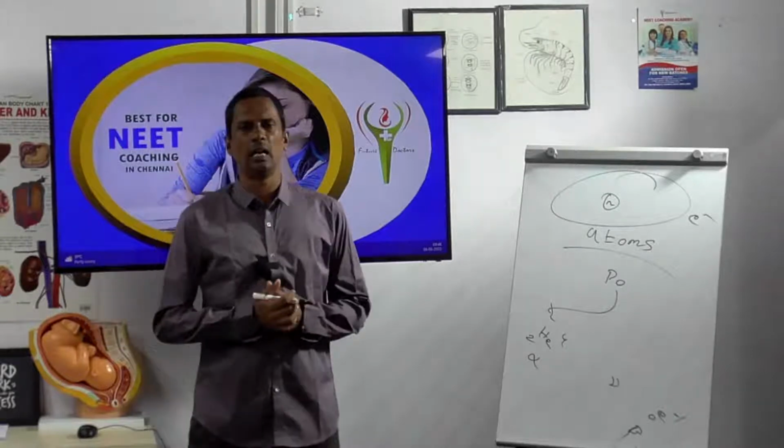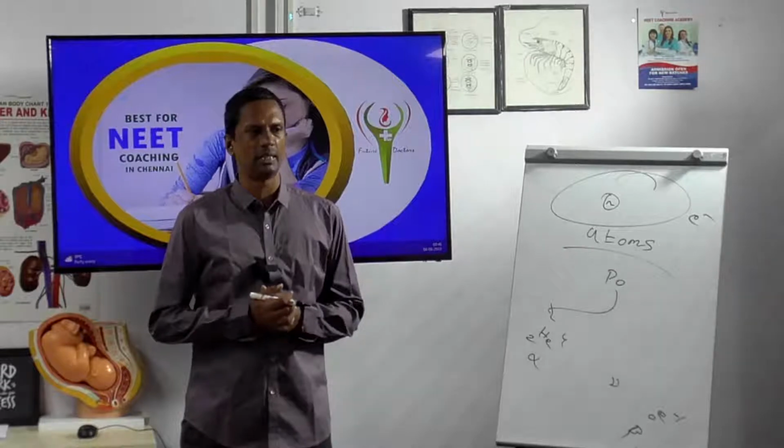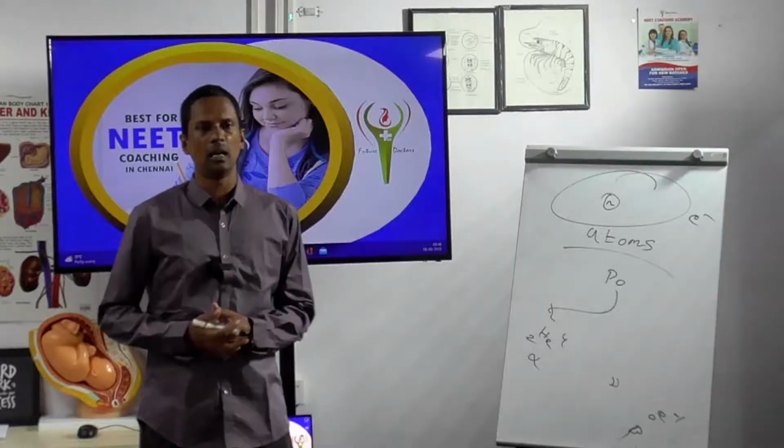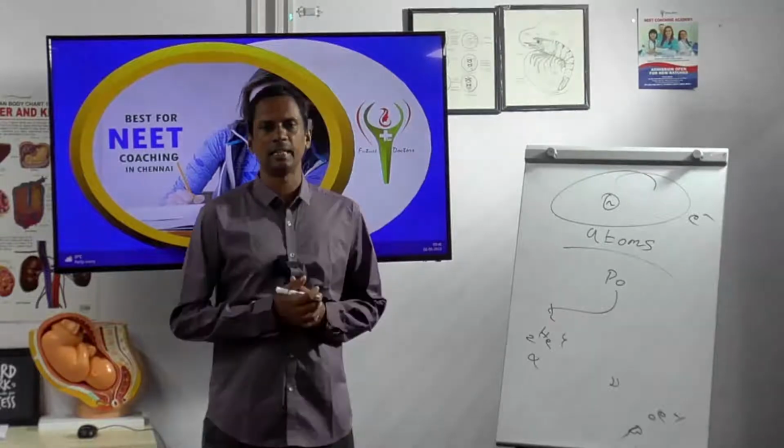In this scenario, now comes Rutherford. You know Rutherford, right? He performed the gold foil experiment and confirmed the size of the nucleus. He performed a variety of experiments. In this scenario, he confirmed that electrons are revolving around the nucleus.